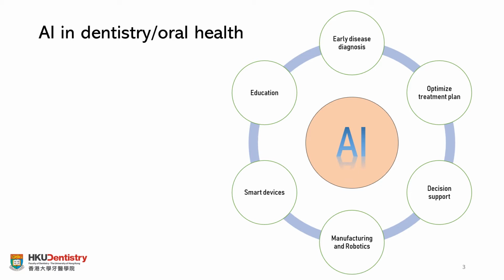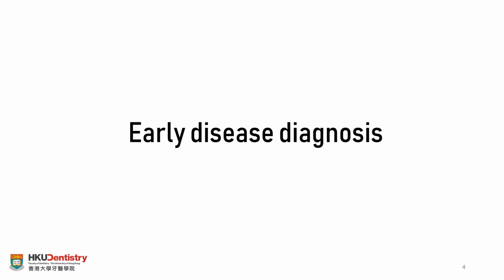The first one is early disease diagnosis. The second one is optimized treatment plan, then decision support, manufacturing and robotics, and some smart devices, and finally using AI in education. Let's start with using AI for early disease diagnosis.